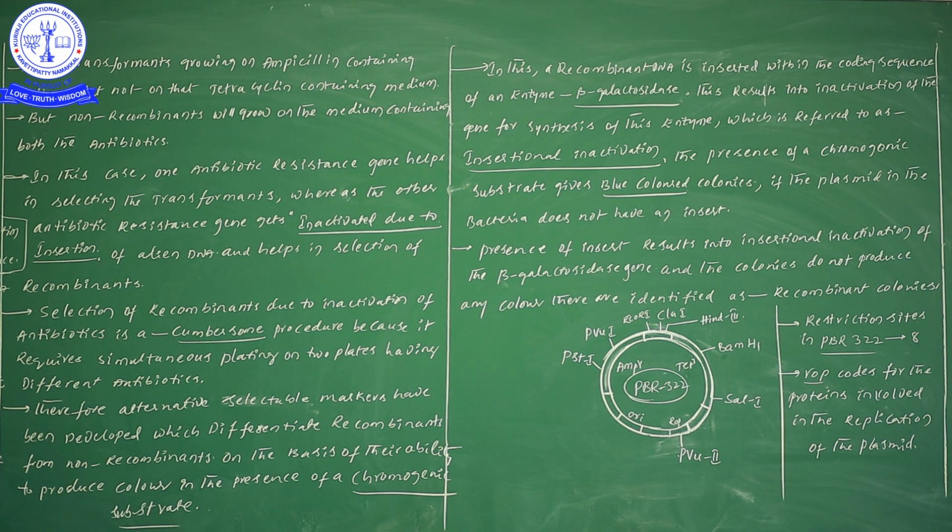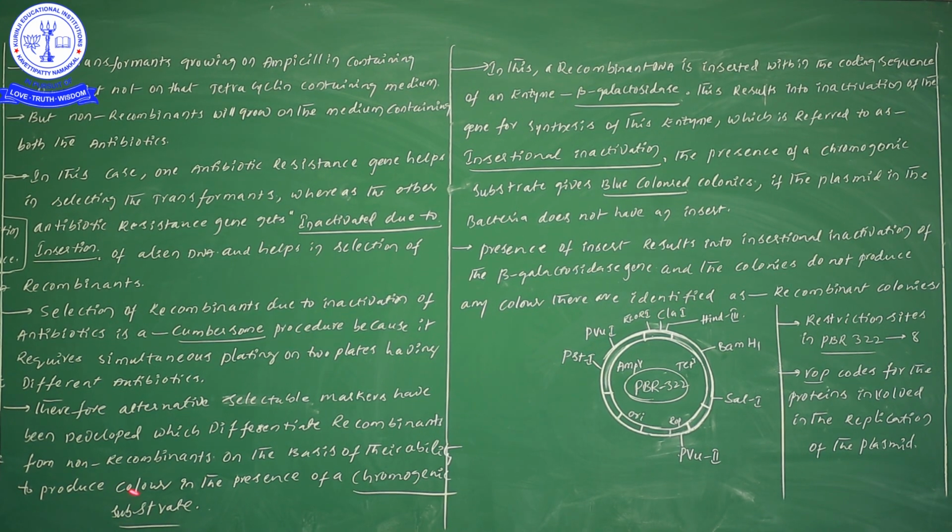So try to understand. One more concept we are discussing is the chromogenic substrate. To recognize whether our foreign gene is inserted or not, one more method is there, on the basis of the ability to produce color in the presence of a chromogenic substrate.